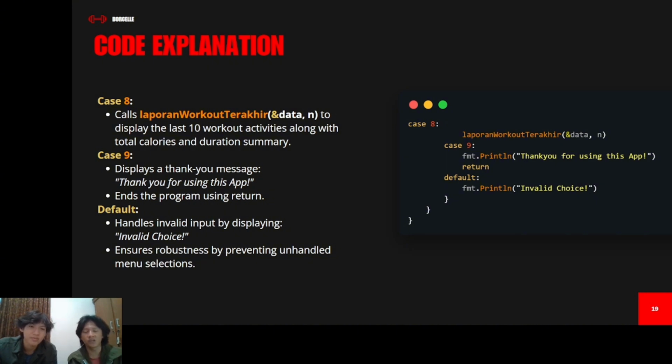In case 8, if the user inputs number 8, it will show the last 10 workout activities, and the last is for exiting the program. If the user chooses number 9, the program will exit, and if the user enters a number above 9, maybe 10, or below 1, maybe 0, it will be an invalid choice because we only provide 9 options. Next, we will explain how to use this program in the terminal.